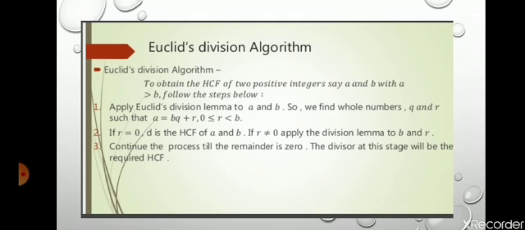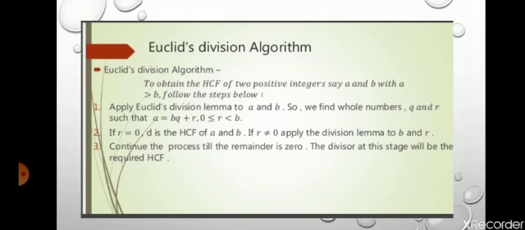And what is the Euclid division algorithm? As we said, an algorithm is a well defined series of steps which gives a method to solve certain types of problems. Here in the Euclid division algorithm, we compute the HCF of two given numbers in some steps, and we have to follow these steps.